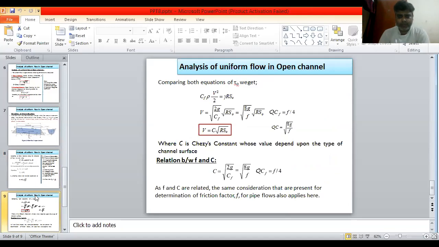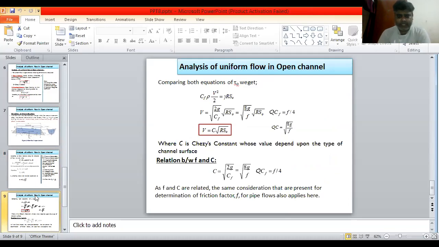So V is equal to square root of 2g upon Cf into square root of R S naught. Square root of 2g upon Cf is replaced by square root of 8g upon f, into square root of R S naught, where Cf is equal to f by 4. This is the general equation.